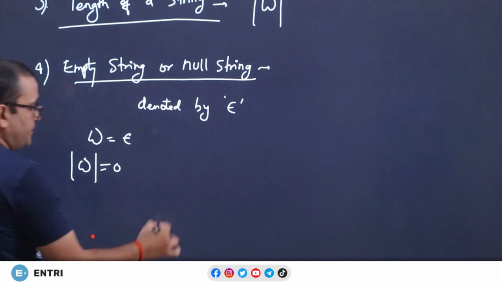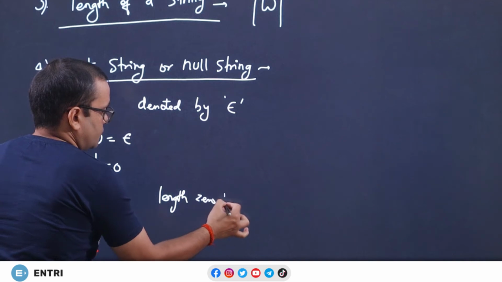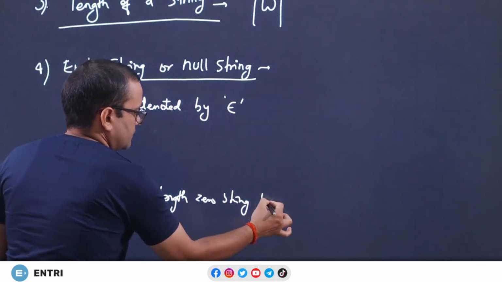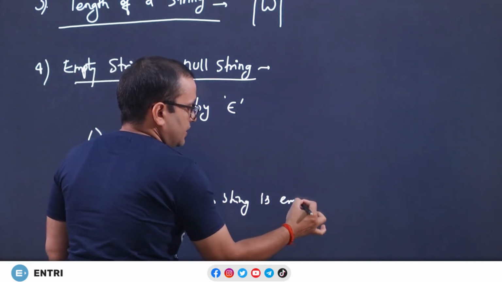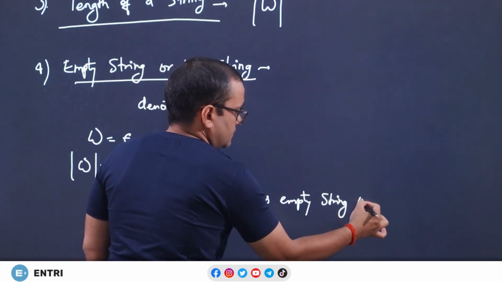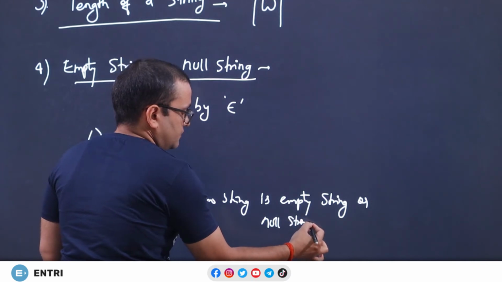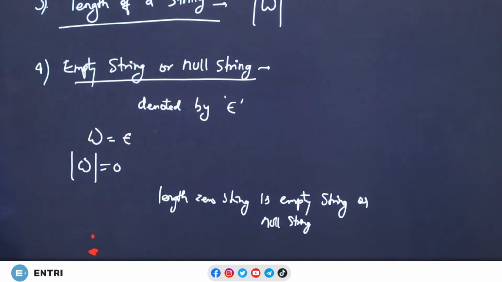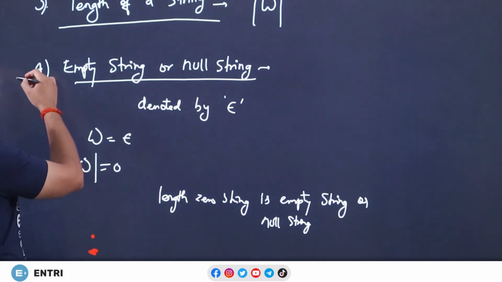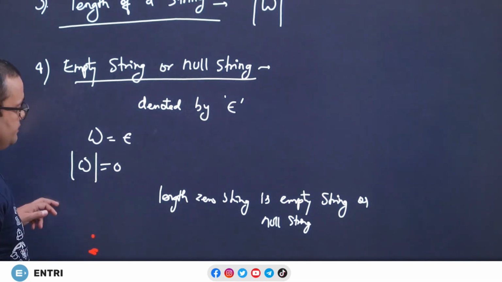So, the conclusion is length 0 string is empty string, or you can say null string. So, now point number 5.